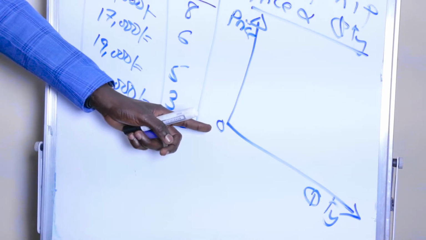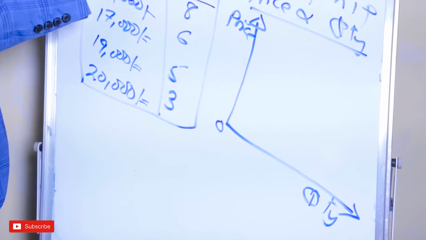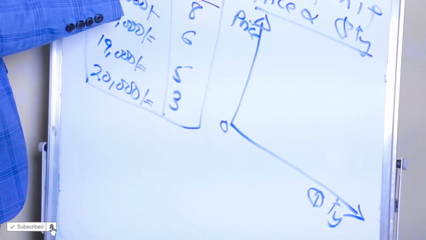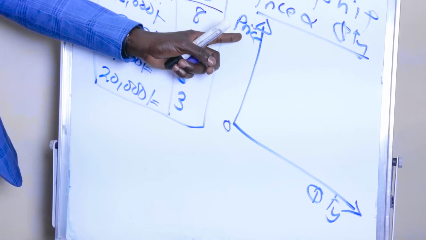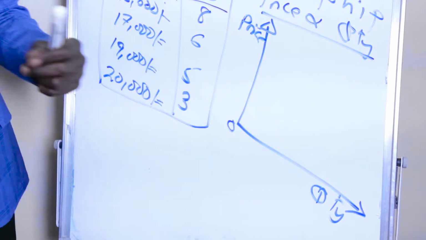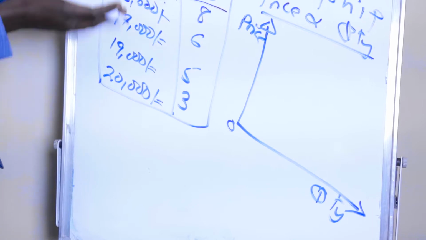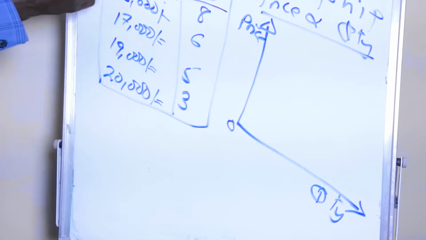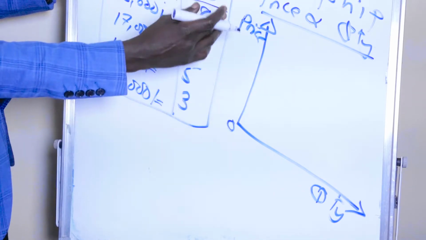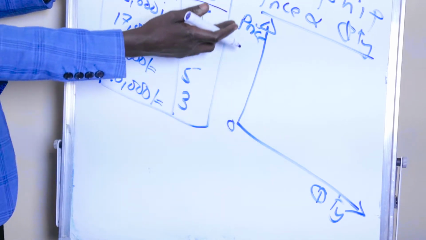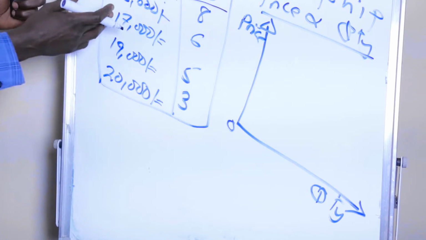In this case, the quantity demanded of trousers. So the price for trousers and the quantity demanded for trousers. Okay, we can use a scale to present these numbers on our vertical and horizontal axis.